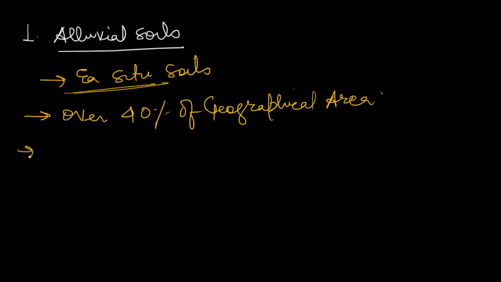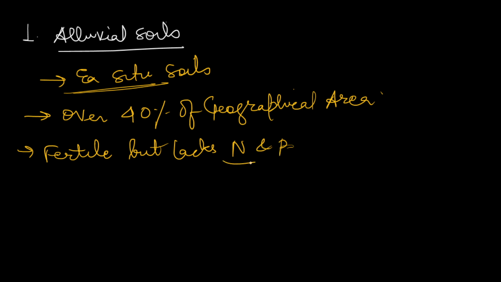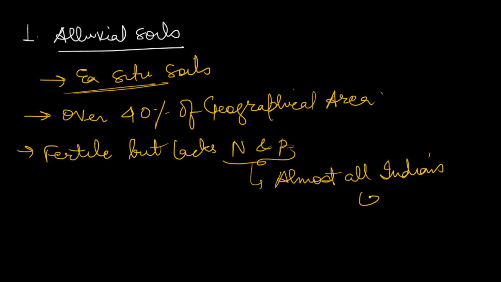It is fertile soil, but lacks NP, that is nitrogen and phosphorus. And one thing you should know is that almost all Indian soils lack nitrogen and phosphorus. Indian soils are generally good in potassium.